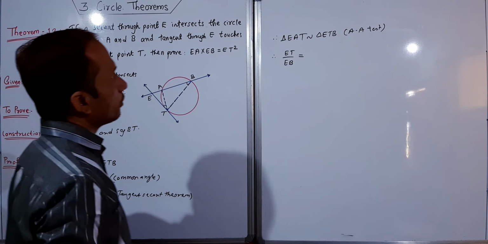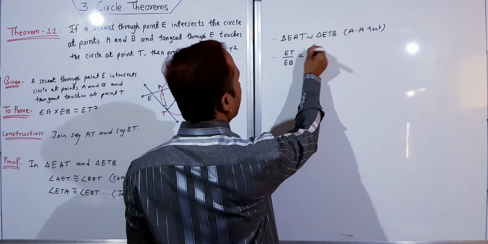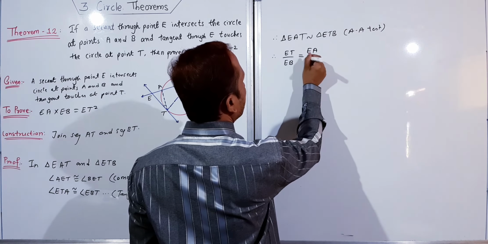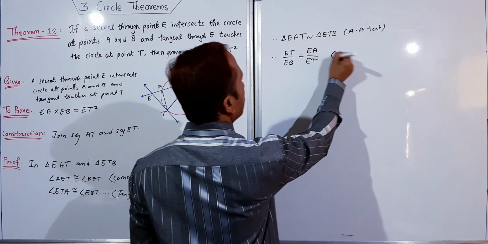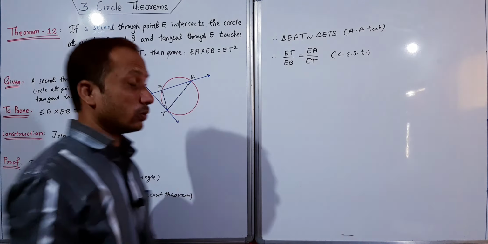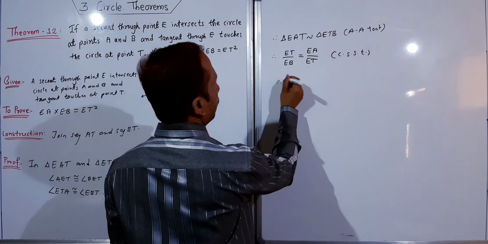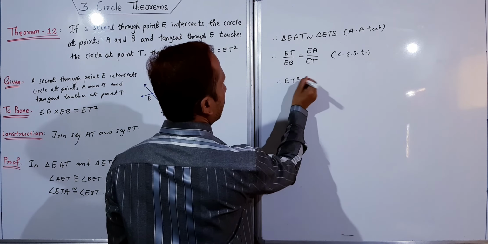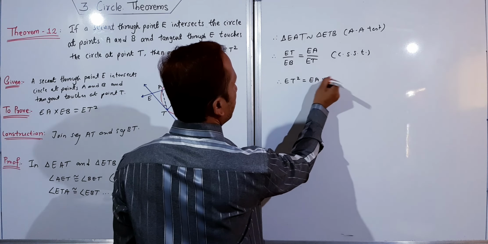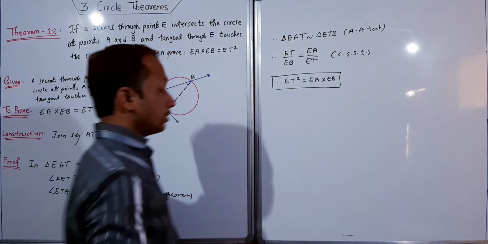Actually I want ET twice. So this is EA upon ET. This is corresponding sides of similar triangles, rest all is the same, don't take tension. Therefore ET square is equal to EA into EB. This is our proof actually. So we got it.